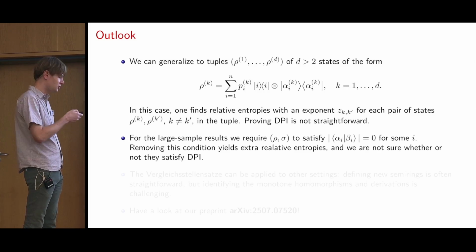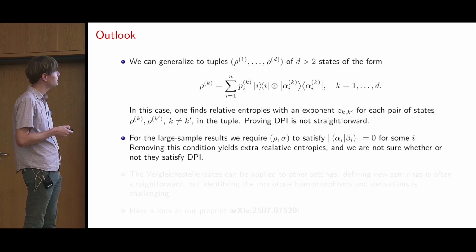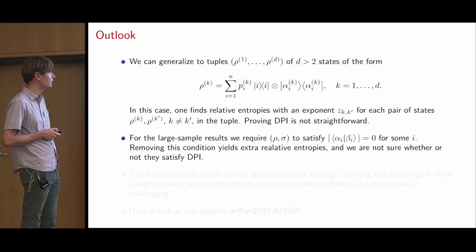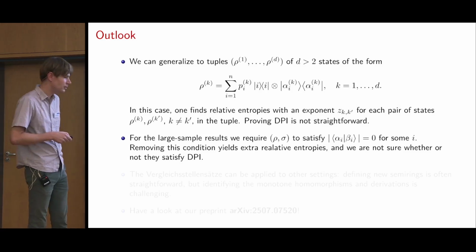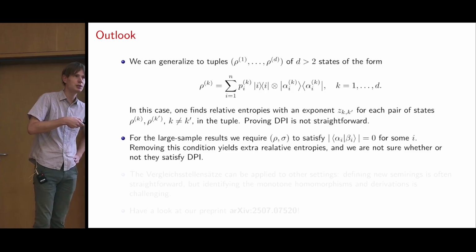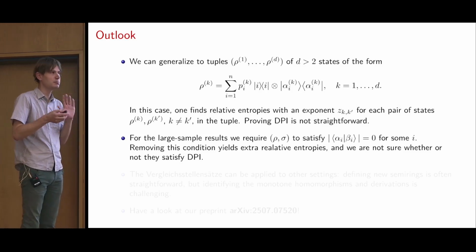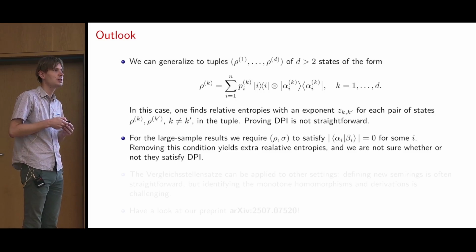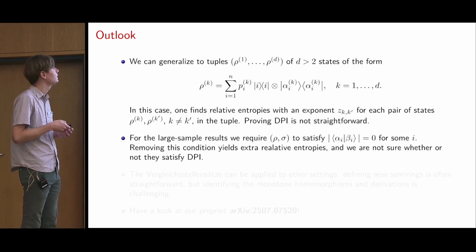Also, if you were paying attention, you saw that we sometimes have to require this condition for some of our results to hold, that alpha_i and beta_i evaluates to 0 for some i. In principle we could remove this condition, but then we have to consider a slightly different semi-ring in which we find some additional homomorphisms that we're not sure satisfy DPI.